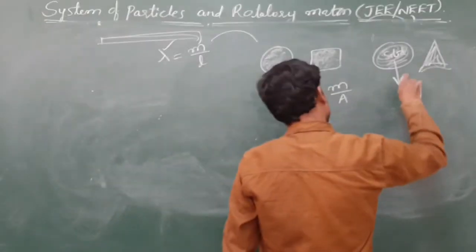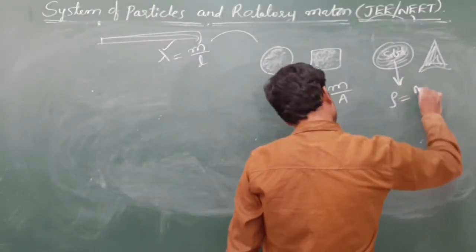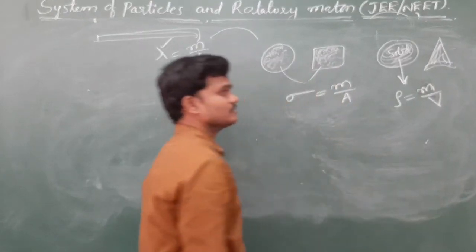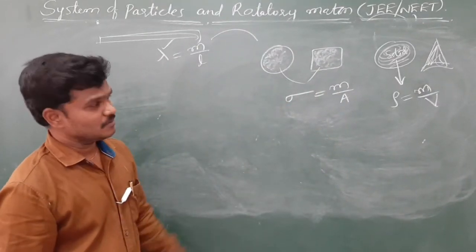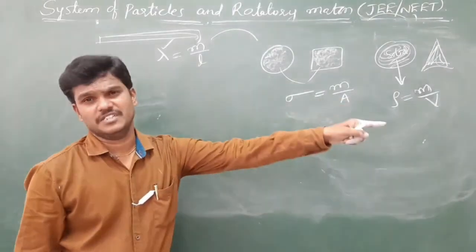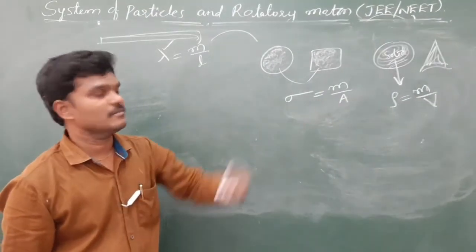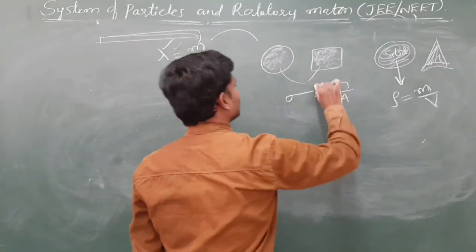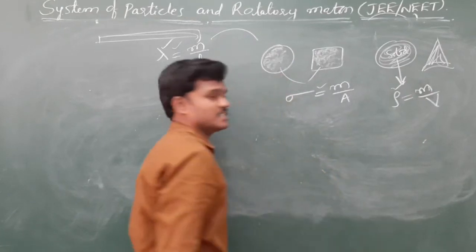So for this use rho, that is mass by volume, the volumetric mass density. So use these three quantities for three different types of objects.